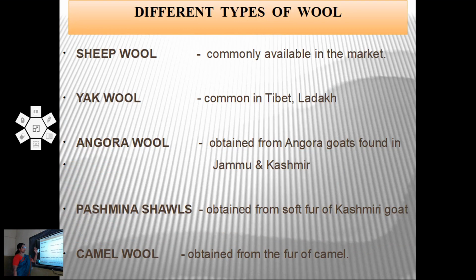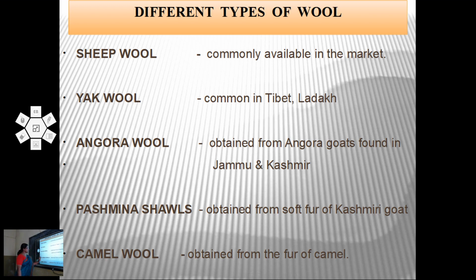The different types of wool. Once again, all of you listen here. The wool commonly available in the market is sheep wool. Yak wool is common in Tibet and Ladakh. Angora wool is obtained from the Angora goats found in Jammu and Kashmir.